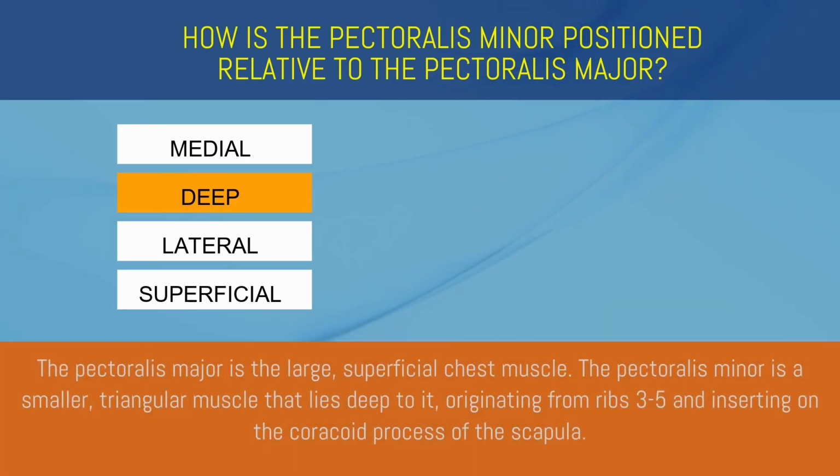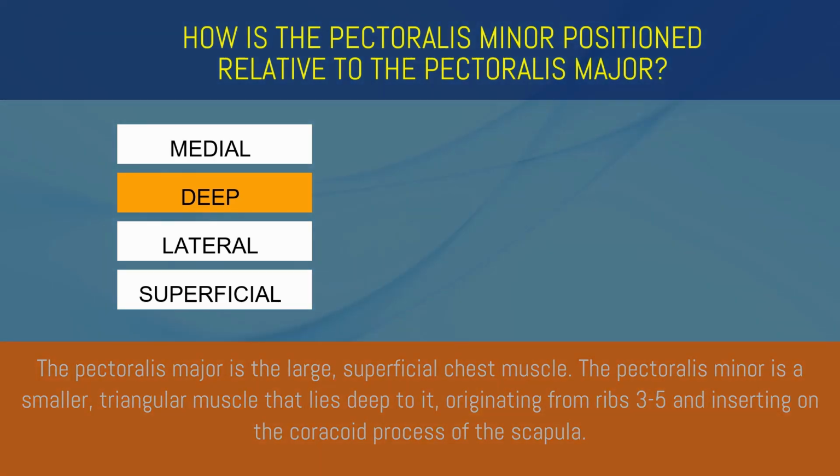Deep. The pectoralis major is the large, superficial chest muscle. The pectoralis minor is a smaller, triangular muscle that lies deep to it, originating from ribs 3 to 5 and inserting on the coracoid process of the scapula.